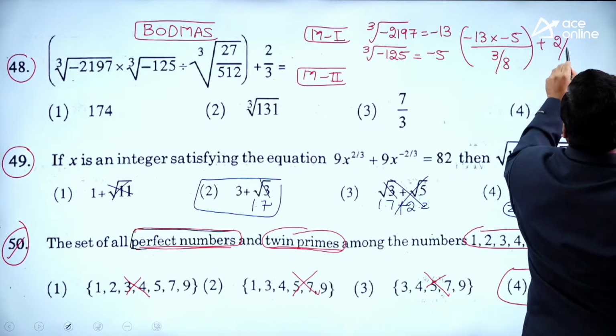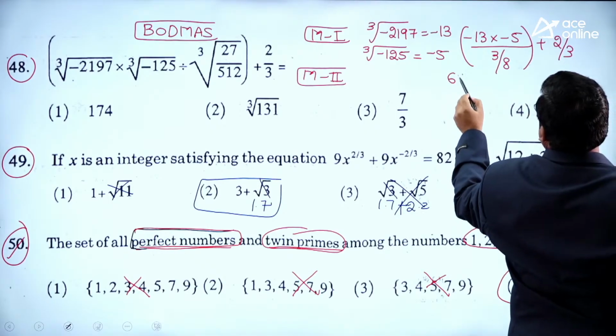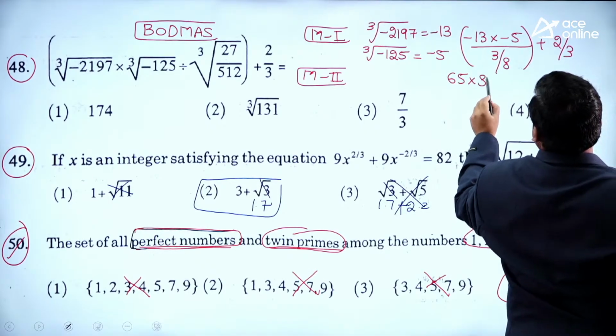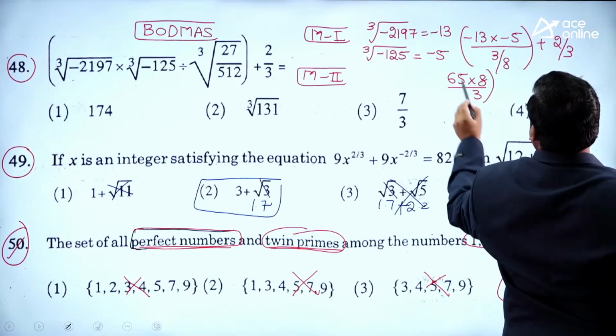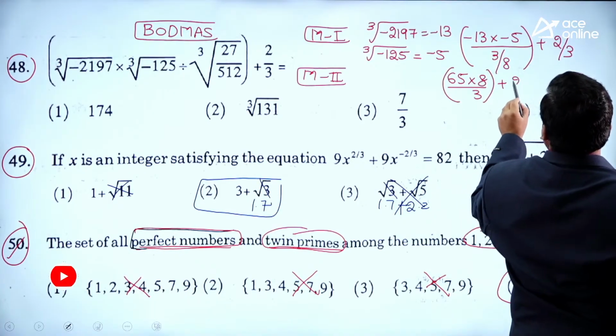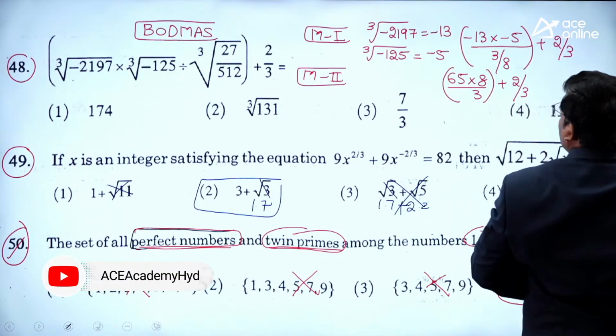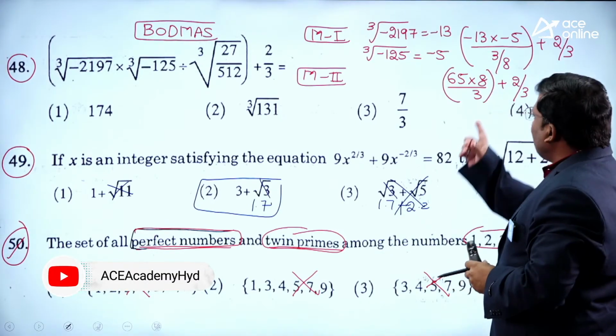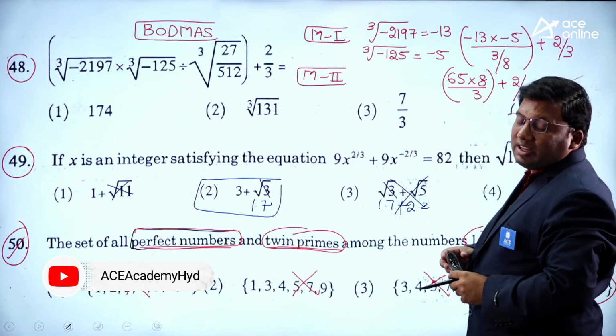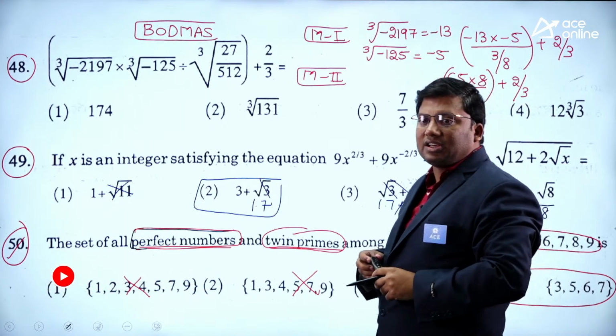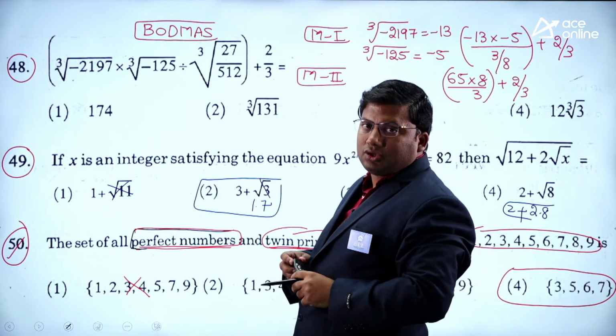Plus 2 by 3. So this will be 65 into 8 by 3 plus 2 by 3. I hope the idea is clear. 65 times 8: 65 can be written as 60 plus 5, into 8.